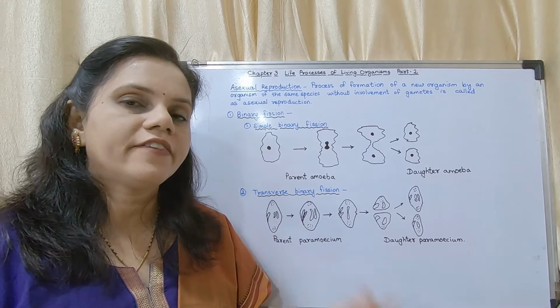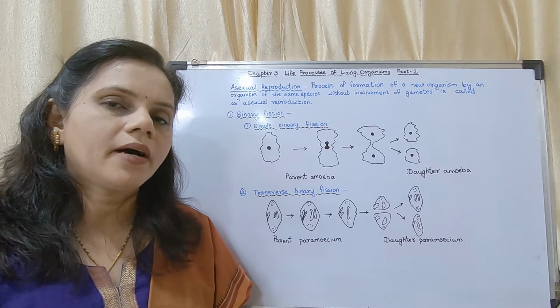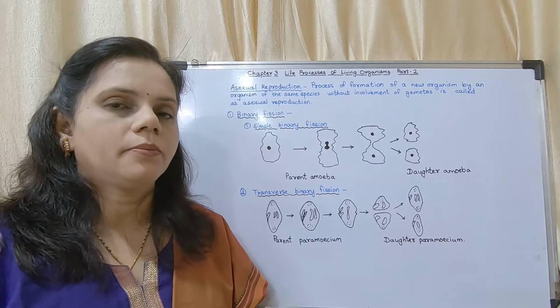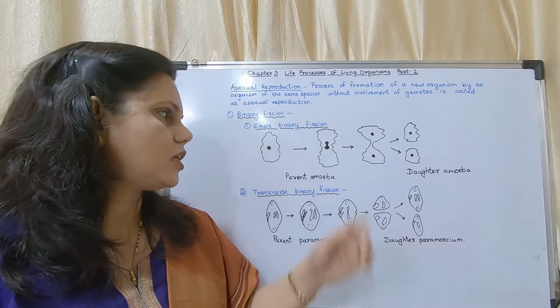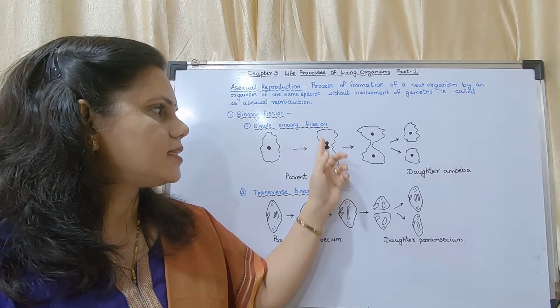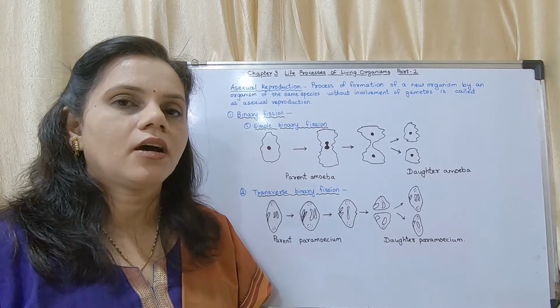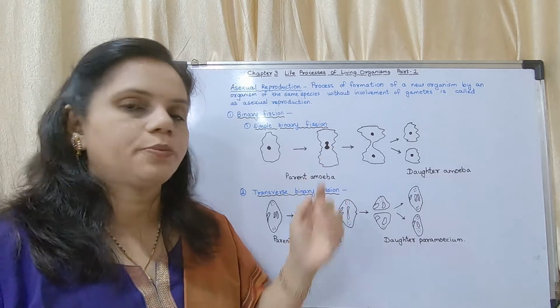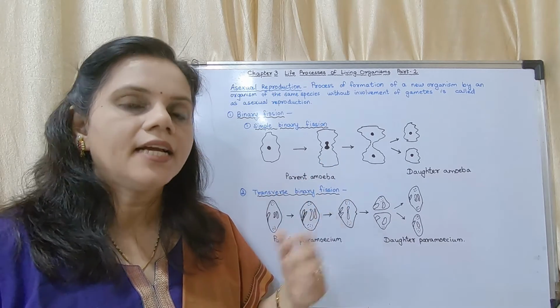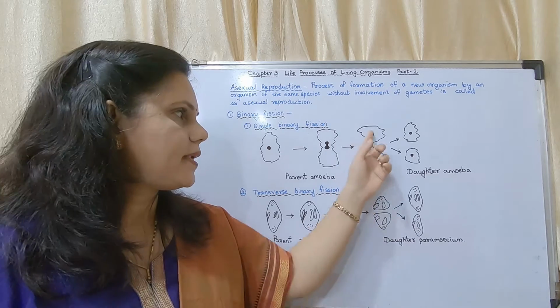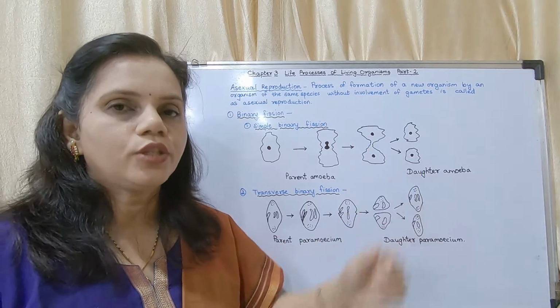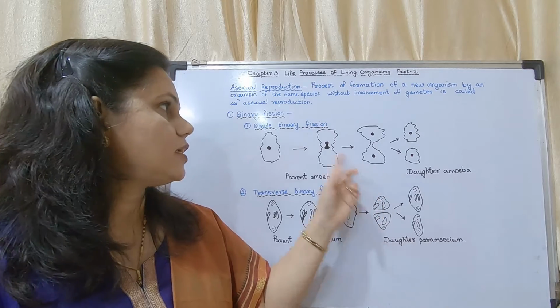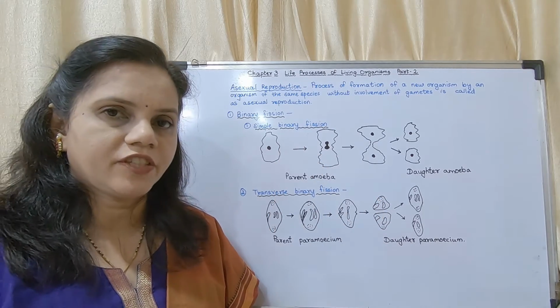When there are favorable conditions, the amoeba undergoes division by the process of binary fission. Everything present inside the cell doubles up, gets separated and divides into two. This type of cell division is called simple binary fission.